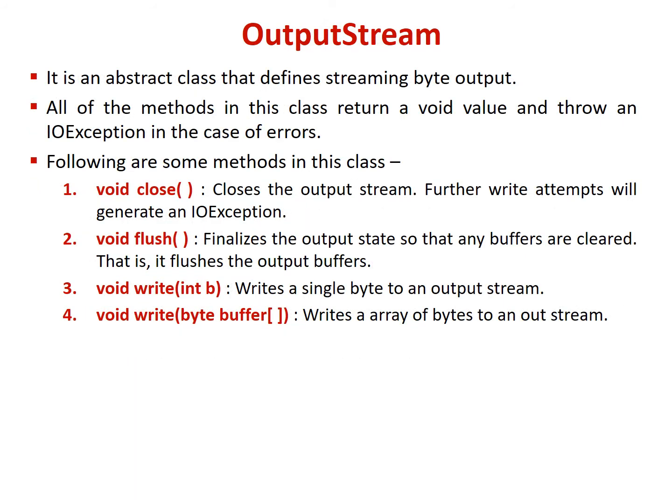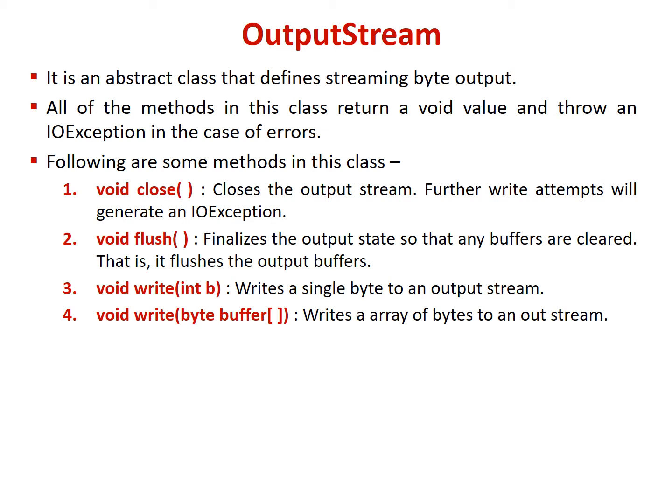Now, the output stream class. It is an abstract class that defines streaming byte output. All the methods in this class return a void value and throw an IO exception in the case of errors. Some of the methods in this class are: number 1, void close. This will close the output stream. Further write attempts will generate an IO exception.